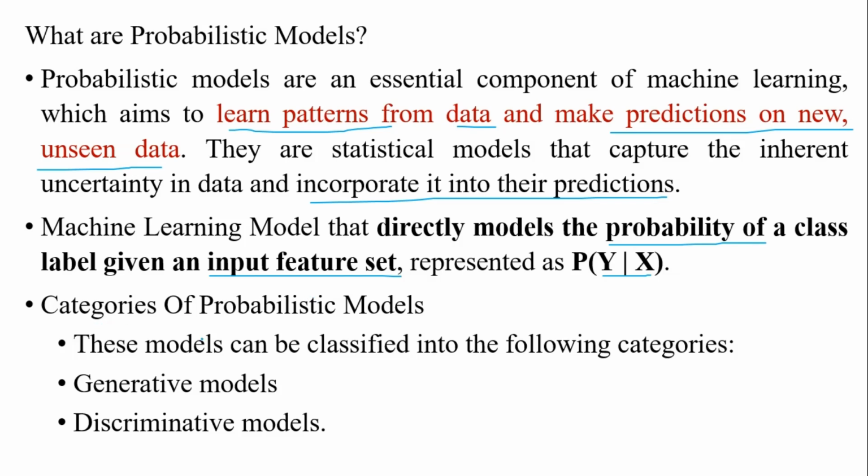We have two types of models: one is generative models and the other is discriminative models. As you know, today we hear a lot about generative AI. Based upon these generative models, we are using generative AI because we have to generate text on our own. So we are using the generative models. We will also use some techniques like discriminative models, which are used for a different purpose.